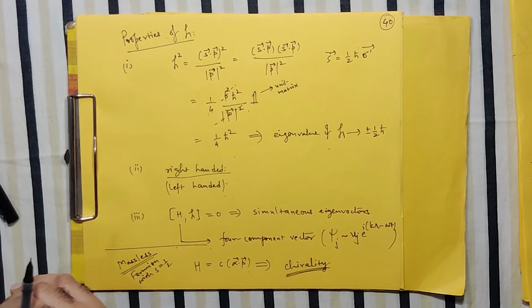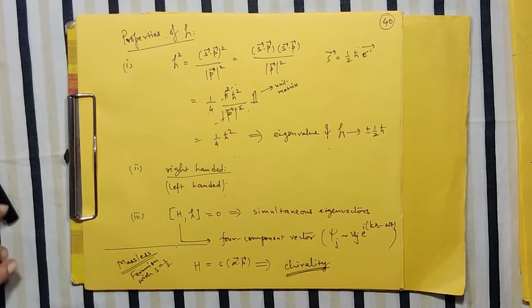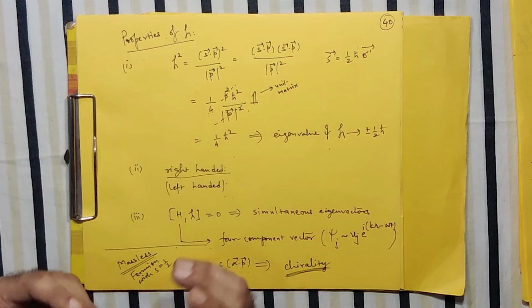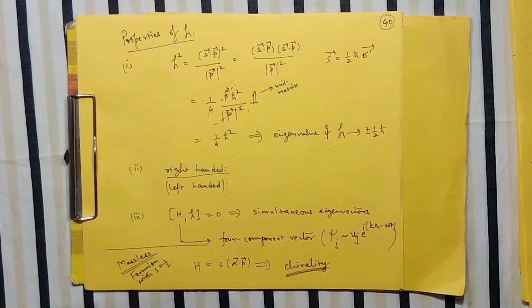So this is the additional topic which I have considered to prove the importance of the Dirac equation, that how Dirac equation is even as useful to define more quantum numbers, and it also tells you the demand of defining another quantum numbers.